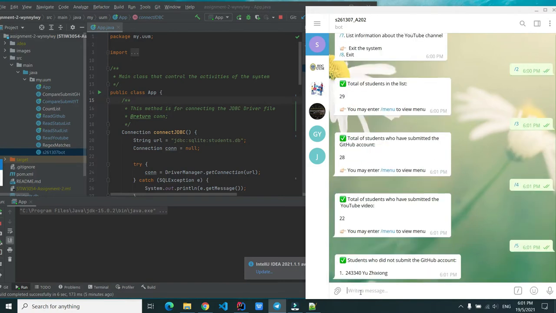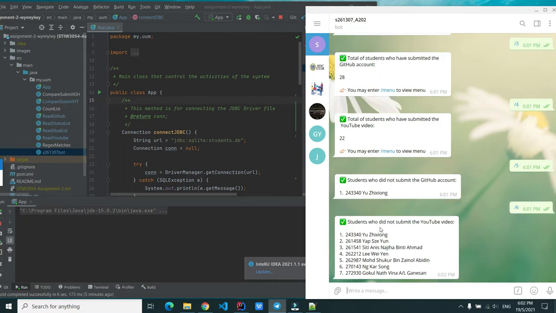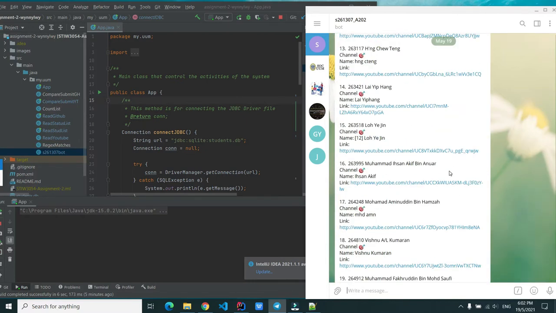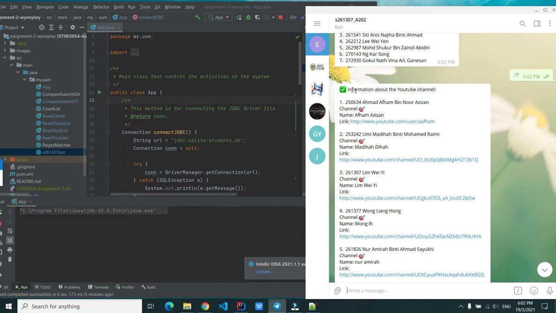For /5, it will show the students who did not submit the GitHub account. For /6, it will display the students who did not submit the YouTube video, and here is the students list. For /7, it will display the information about the YouTube channel of the students who have submitted their YouTube video link. In the result, it consists of the student's metric number, name, channel name, and the channel link.